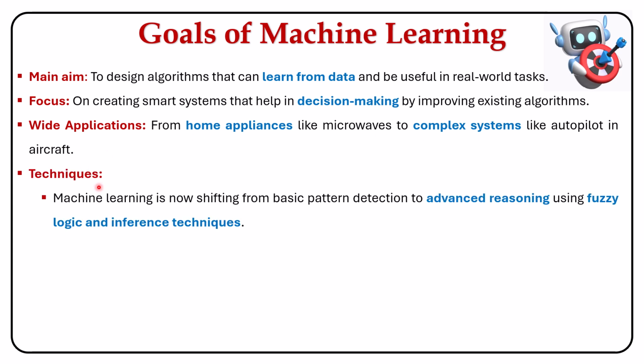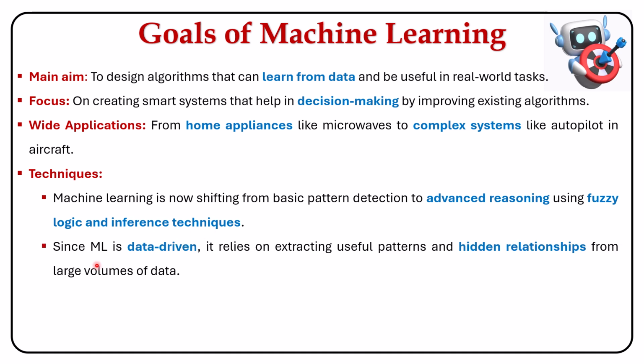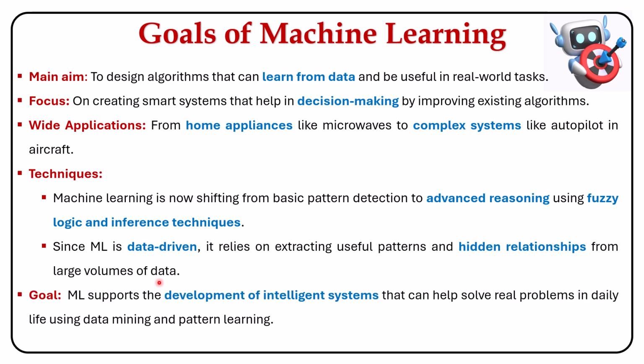The techniques used in machine learning are now shifting from basic pattern detection to advanced reasoning using fuzzy logic and inference techniques. Since machine learning is data-driven, it is based on extracting useful patterns and hidden relationships from large volumes of data. The main goal is to support the development of intelligent systems that can help solve real-world problems in day-to-day life using machine learning and pattern learning.